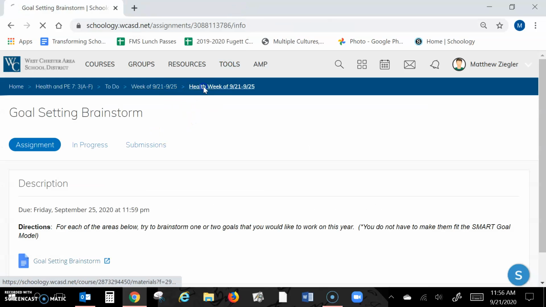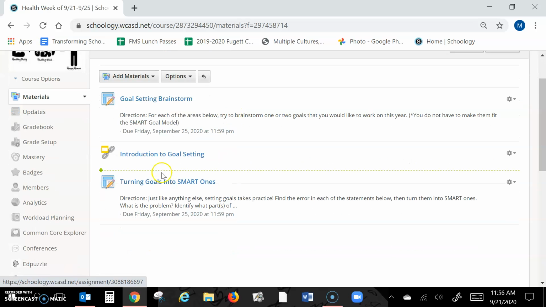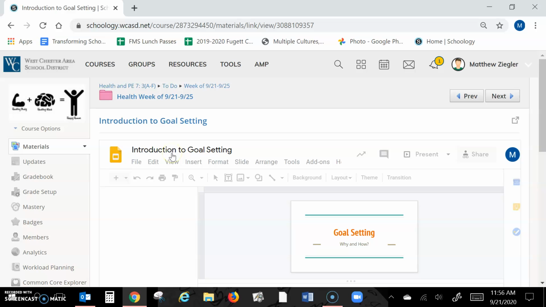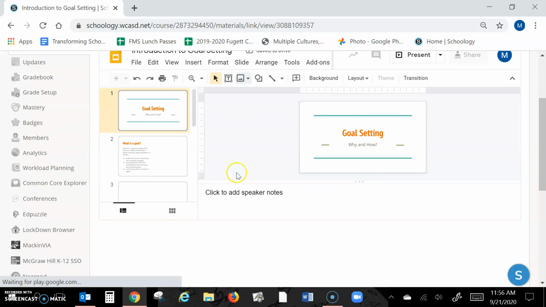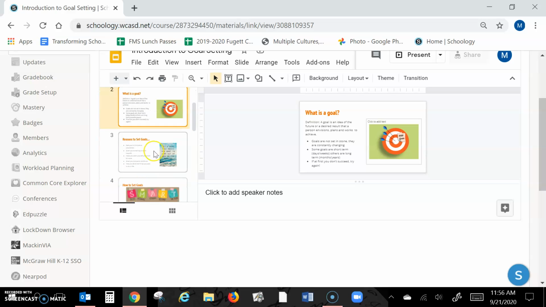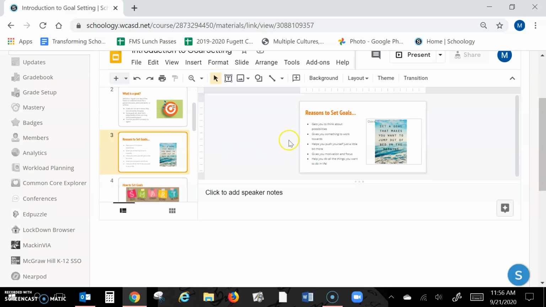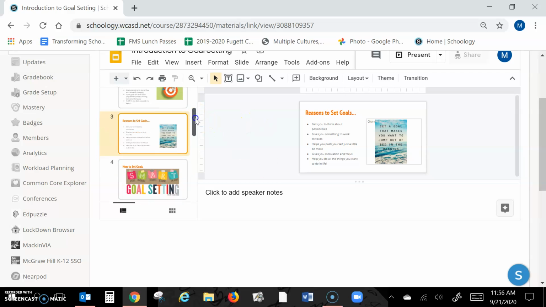Then, like I said, if we come back to health for the week, the same PowerPoint that we used last week is also embedded this week. So remember the first couple slides: what is a goal, and reasons to set goals. This should have helped if you did not complete the assignment before about why we should set goals. This slide right here and the slide before would be answers to that question, so you could use this slide to help you answer that question.